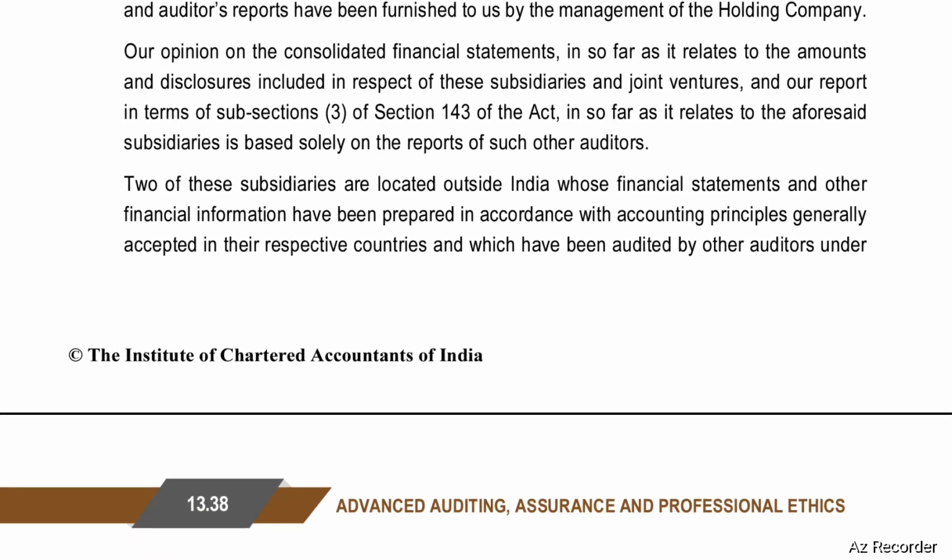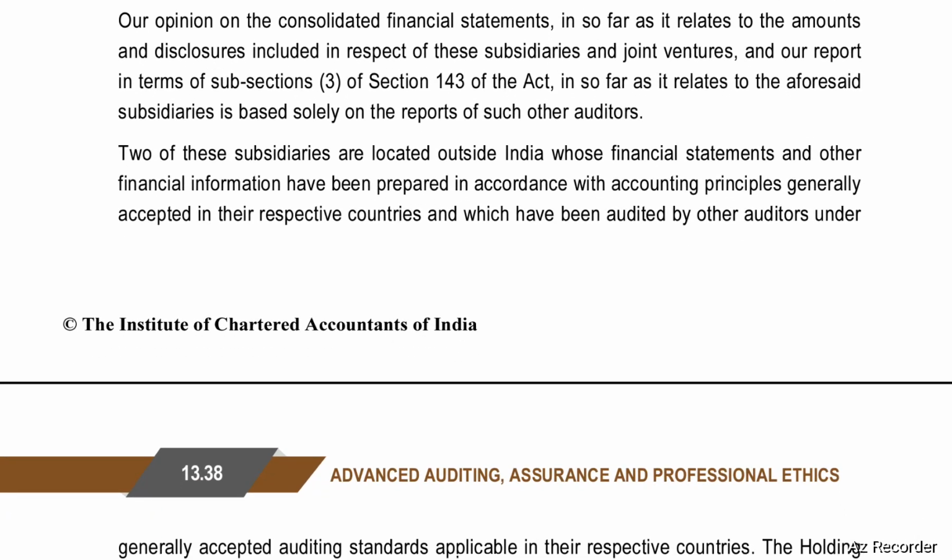Our opinion on the consolidated financial statements, insofar as it relates to the amounts and disclosures included in respect of these subsidiaries and joint venture, and our report in terms of Section 143(3) of the Act, insofar as it relates to the aforesaid subsidiaries, is based solely on the reports of such other auditors.